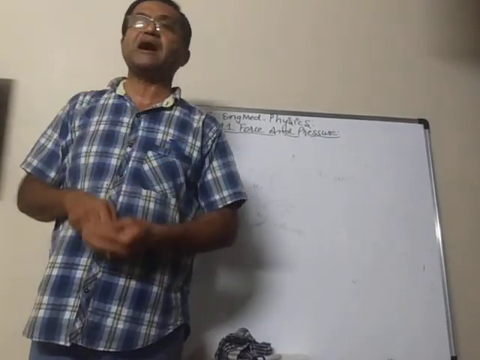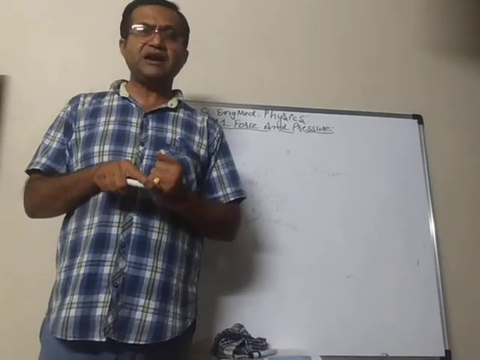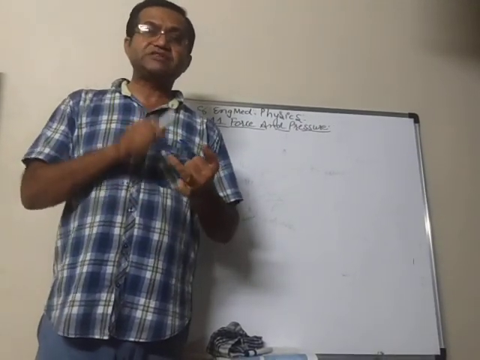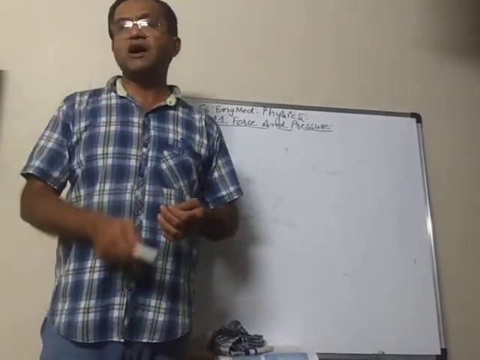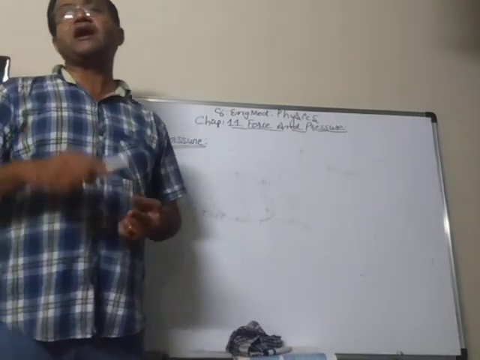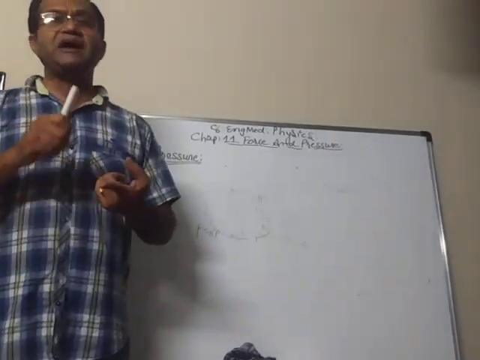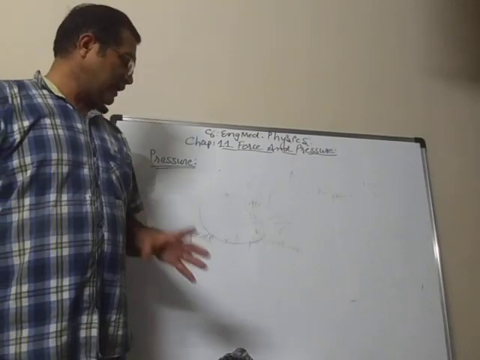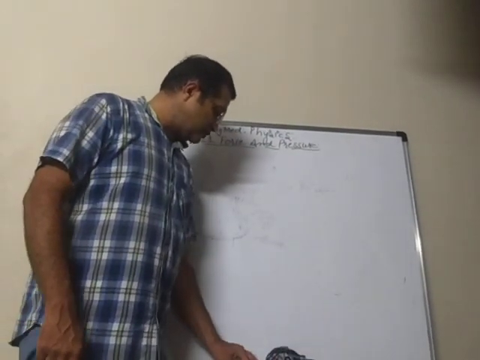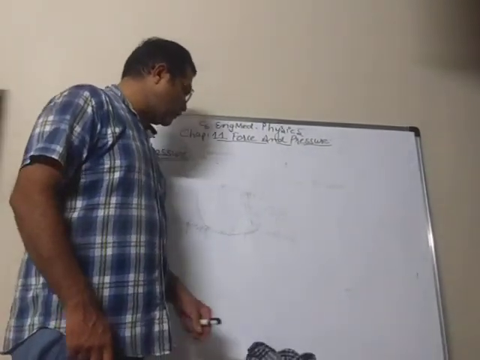It must be a sharp thing. So now you will understand why the things used to cut or pierce must have a sharp edge.